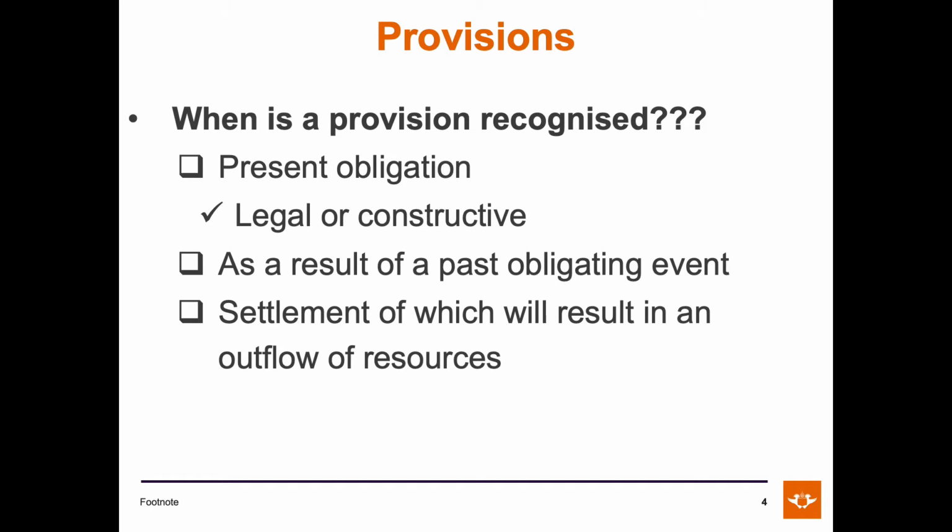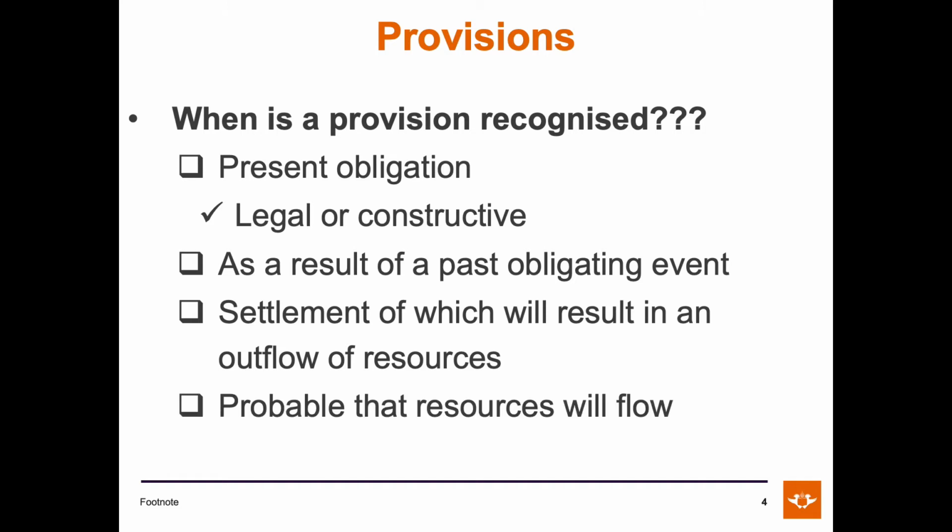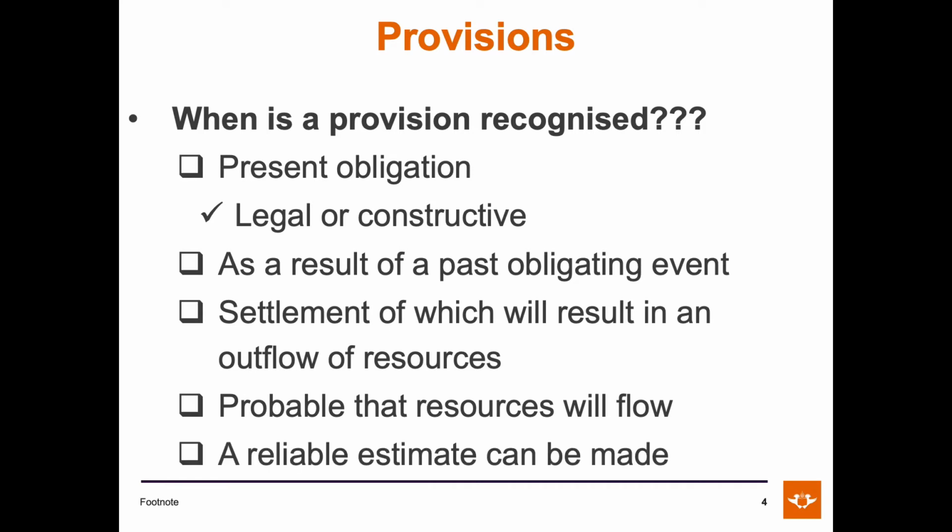Because remember, a provision is a liability. Once we have been through the definition of a liability, we now have a look at the recognition criteria. The recognition criteria state that it must be probable that resources will flow and that a reliable estimate can be made. However, if any one of these items are uncertain, then it will be recognized as a provision.